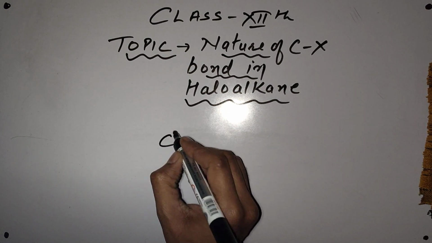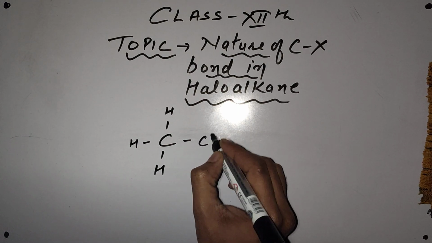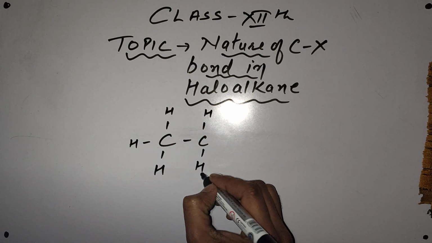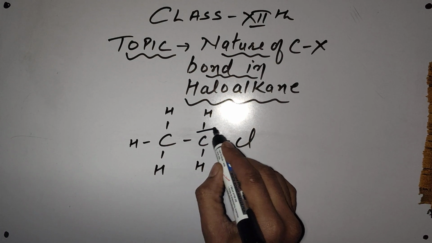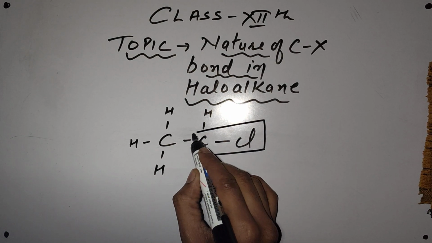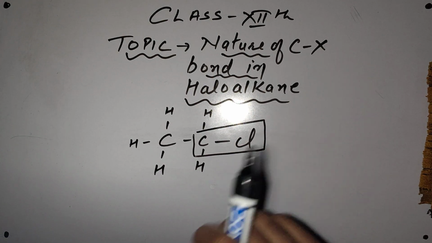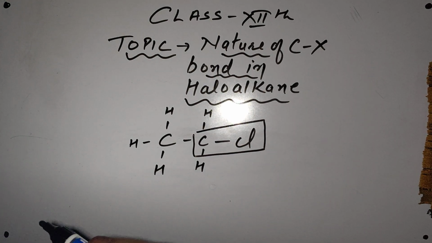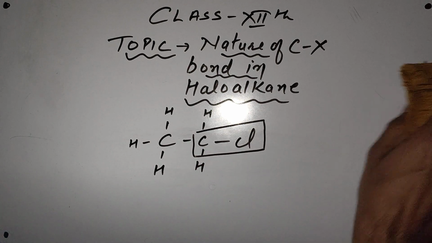Suppose we have this haloalkane with us: chloroethane, 1-chloroethane. In this topic, we will understand the nature of this part. X is representing halogen over here. So X can be fluorine, chlorine, bromine or iodine. Let's try to understand the nature of this part.